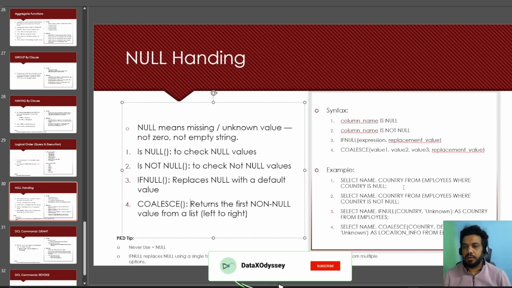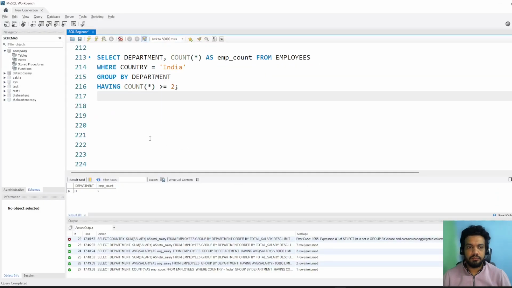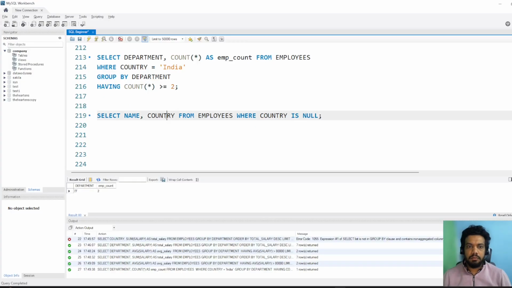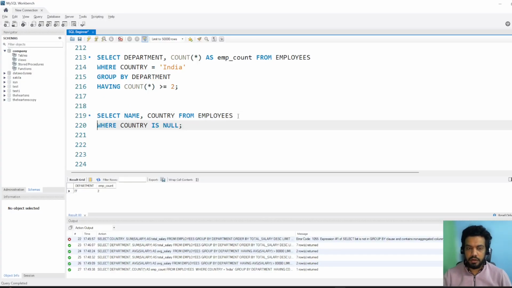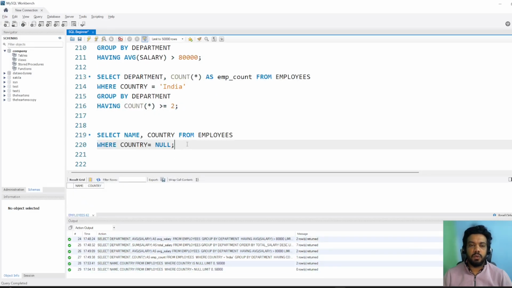So let's take the example. First example: SELECT name, country FROM employee WHERE country IS NULL. Let's run this query. We got the list of employees where we have null values in the country. Most beginners say WHERE country = NULL. They generally make this mistake, and if you run this, it will not work.